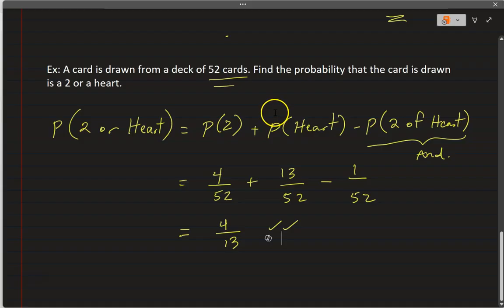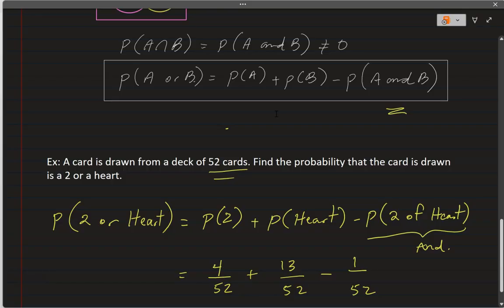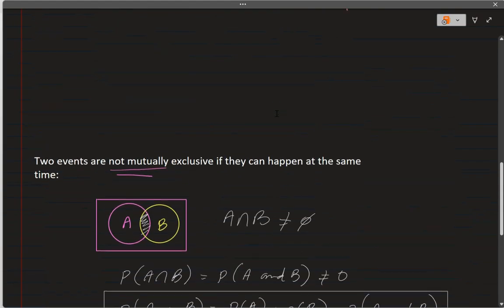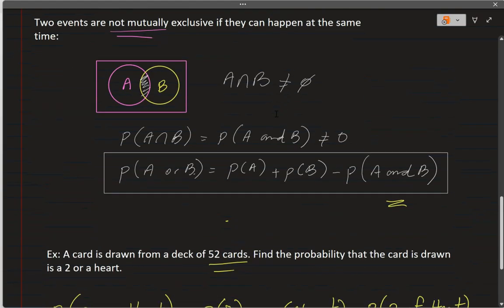All right, so make sure you go through this lesson again. It talks about mutually exclusive and non-mutually exclusive events and how they are related, and uses the Venn diagram to help you understand. All right, check out the next video in this series, probability.